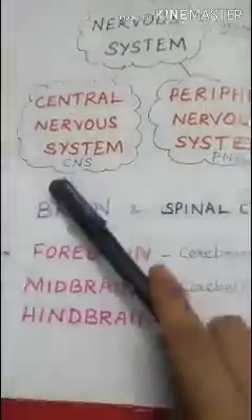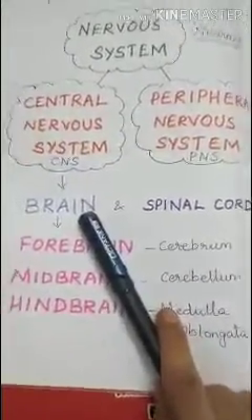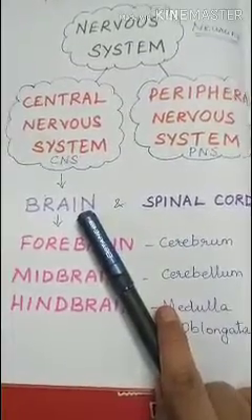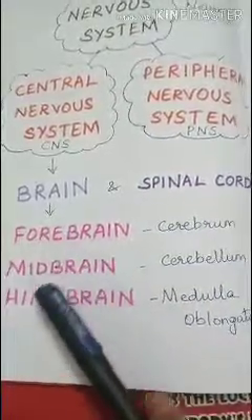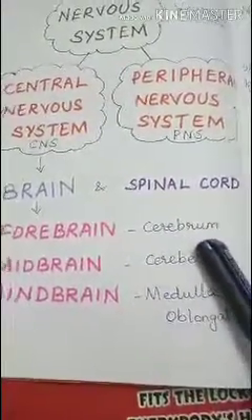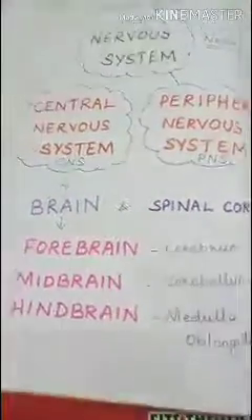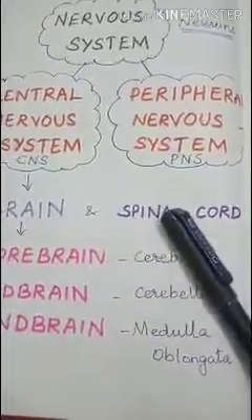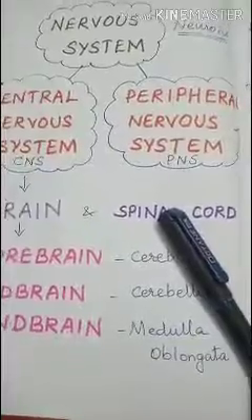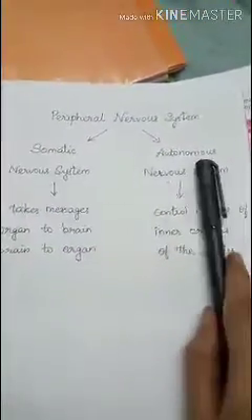The central nervous system consists of the brain and spinal cord. The brain is inside the skull, and it is divided into three parts: forebrain, midbrain and hindbrain. The forebrain is called the cerebrum, the midbrain the cerebellum, and the hindbrain the medulla oblongata. And then the spinal cord is connected to the brain and runs throughout the backbone of our body. And then the peripheral nervous system is divided into two, somatic and autonomous.